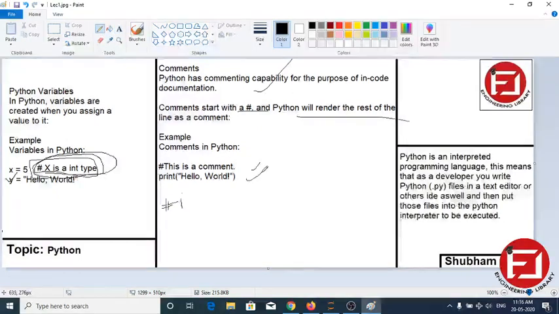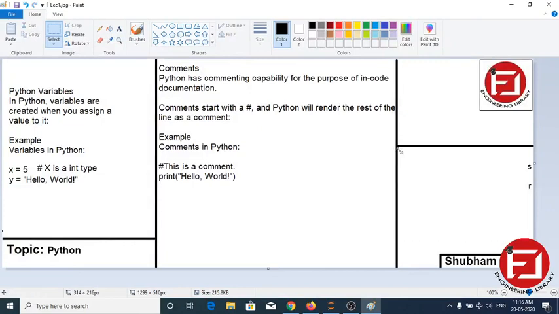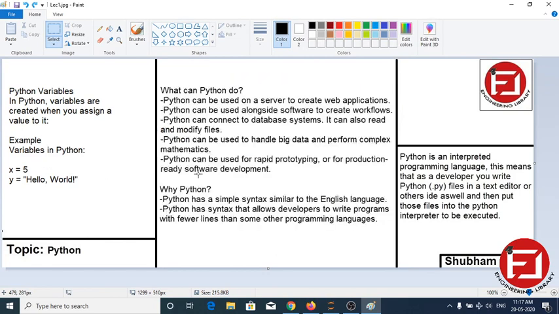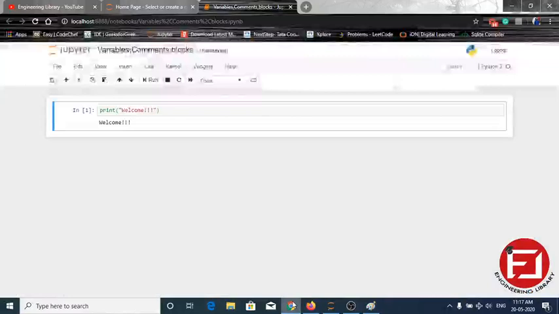This comment and the indent I have already shown in the last lecture, so if you want to make a note, pause the screen right now and take a note of these two. I will show them in programming as well. In the last lecture we showed you the indent, not in this slide, just shown here.